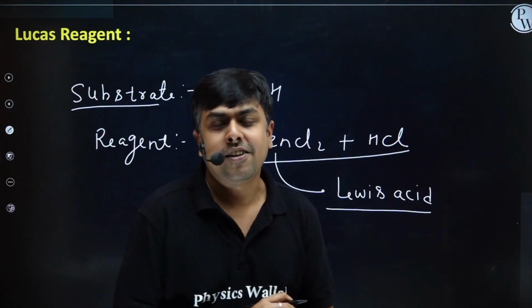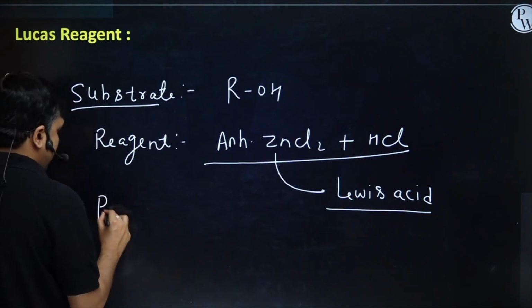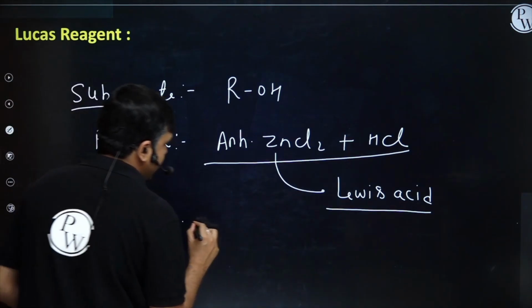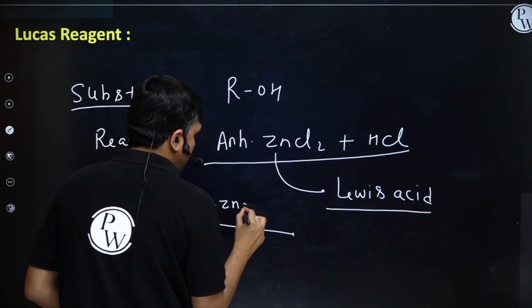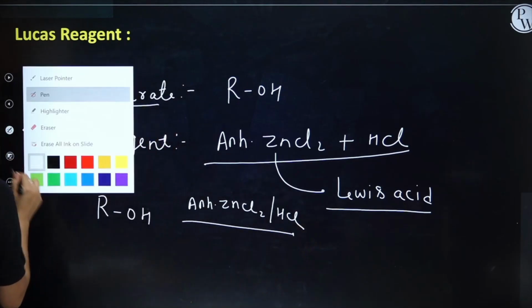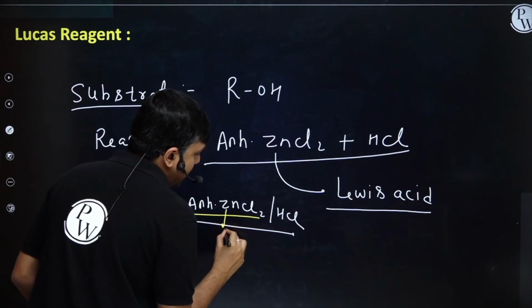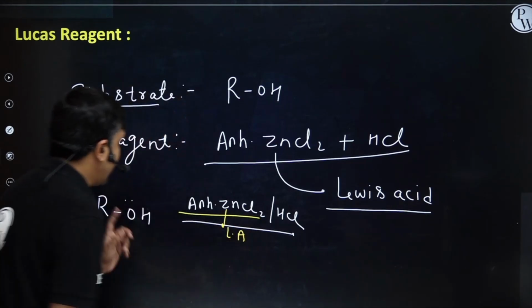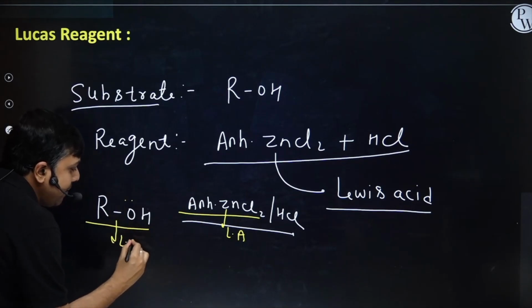Now, how does this reaction occur? Let's first of all try to understand it. I have an alcohol ROH. It's treated with anhydrous ZnCl2 along with HCl. First, this alcohol, having a lone pair, acts as a Lewis base.